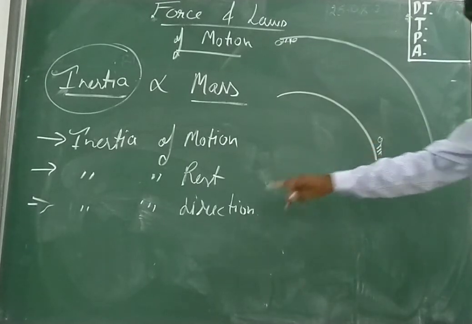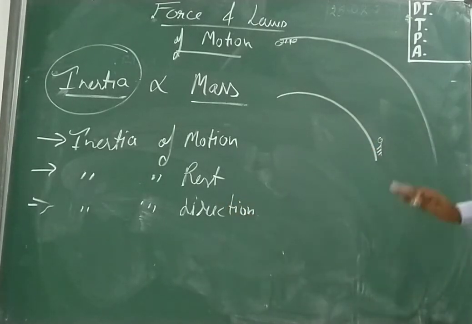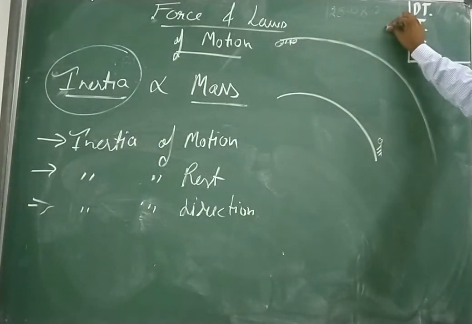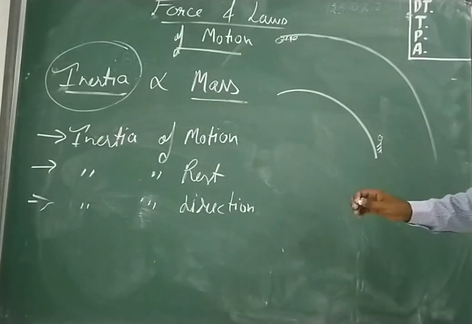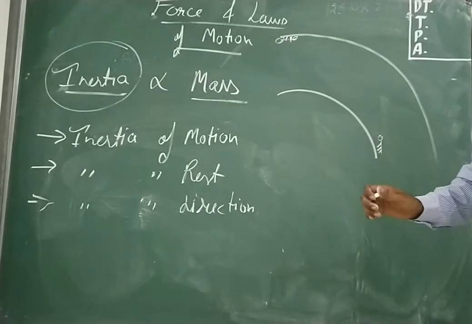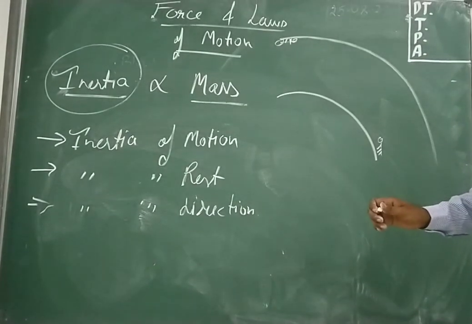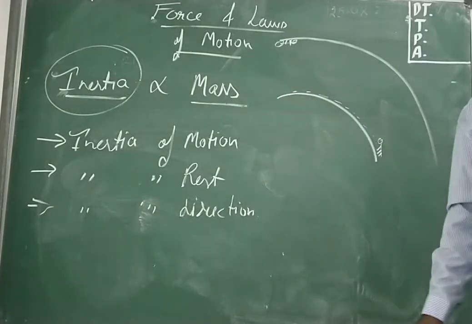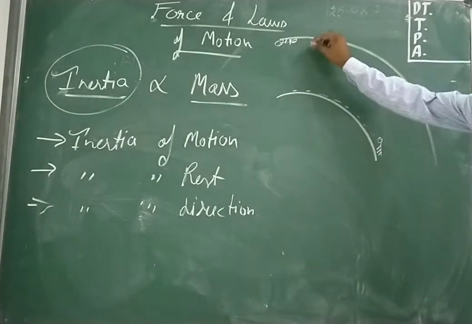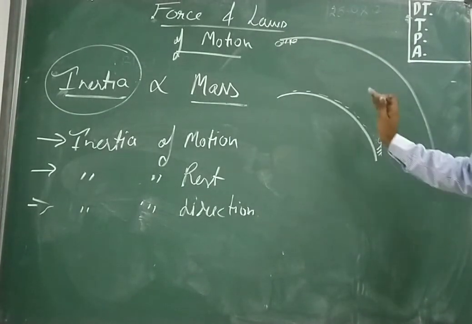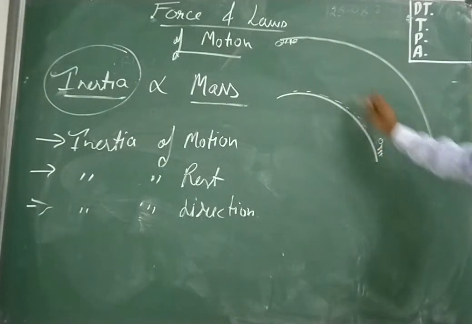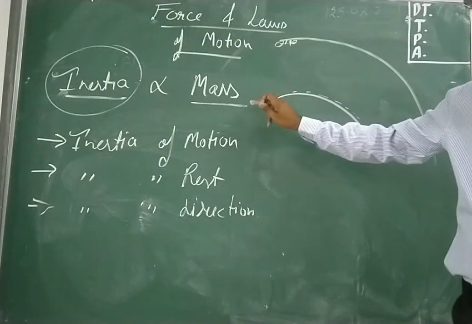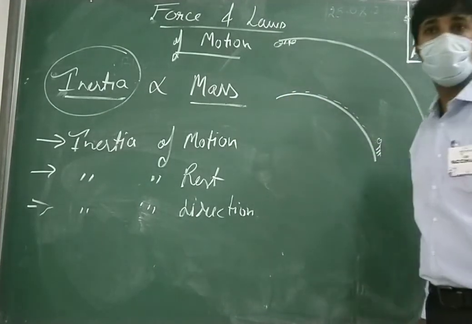But due to inertia of direction, see how much he is moving. He is also moving in forward direction. If his velocity would be smaller, the inertia would be smaller. Mass and velocity matter in case of direction. So he would be moving like this when his velocity is low. But due to inertia of direction, he reached this line. He cannot continue in this particular line. Yes or no? Yes, sir.